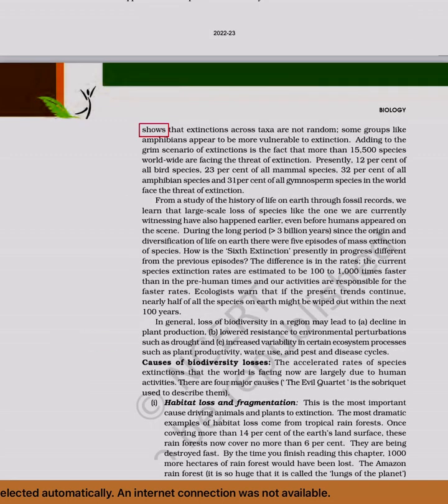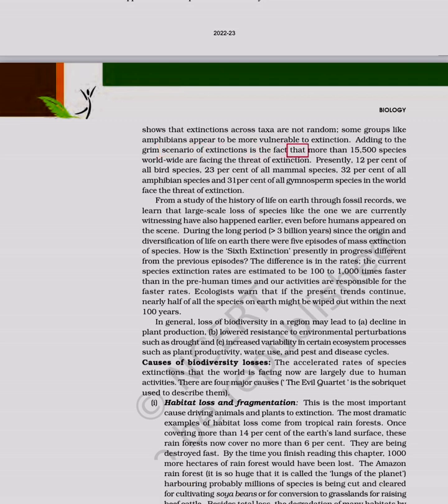Shows that extinctions across taxa are not random. Some groups like amphibians appear to be more vulnerable to extinction. Adding to the grim scenario of extinctions is the fact that more than 15,500 species worldwide are facing the threat of extinction. Presently, 12% of all bird species, 23% of all mammal species, 32% of all amphibian species and 31% of all gymnosperm species in the world face the threat of extinction.